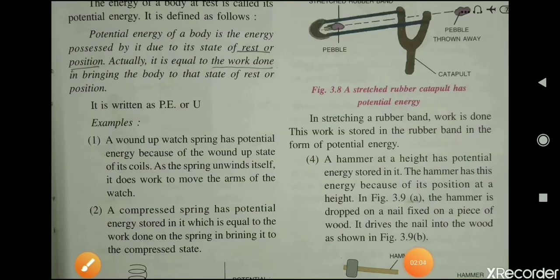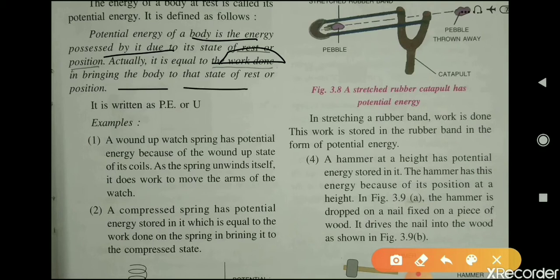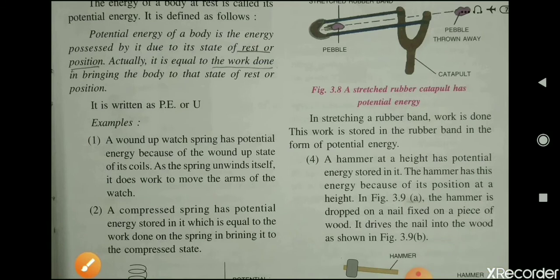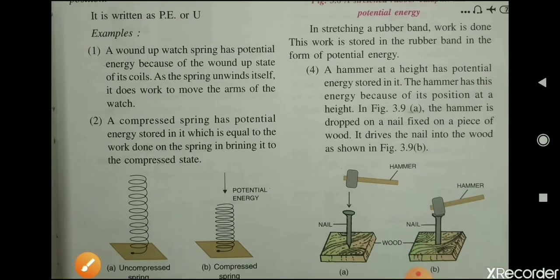So what is potential energy? Potential energy of a body is the energy possessed by it due to its state of rest or position, and it is equal to the work done on the body in bringing the body to that state of rest or position. It is written as PE or U. Means you can write it as PE and also as U. Now we will see some more examples of potential energy.